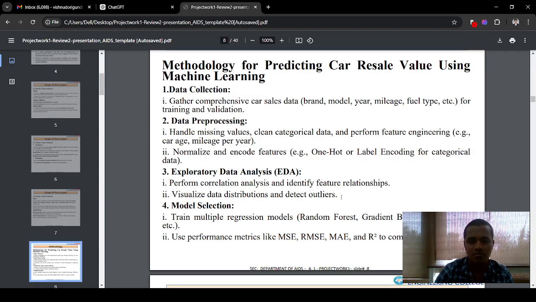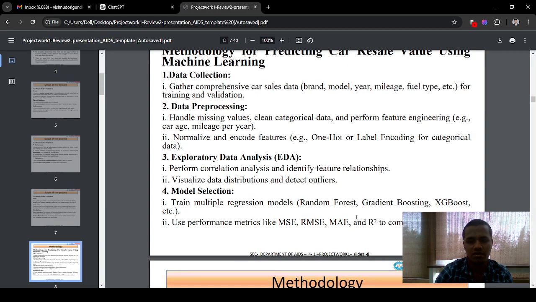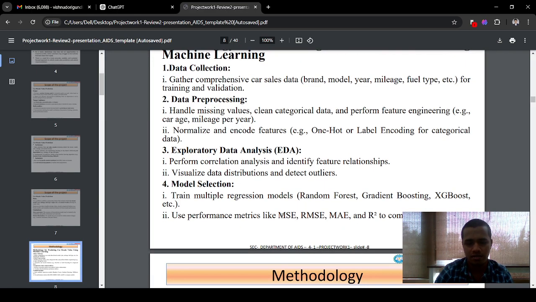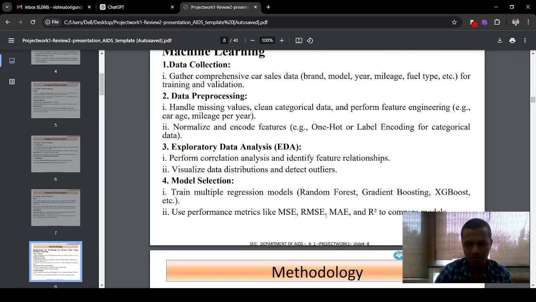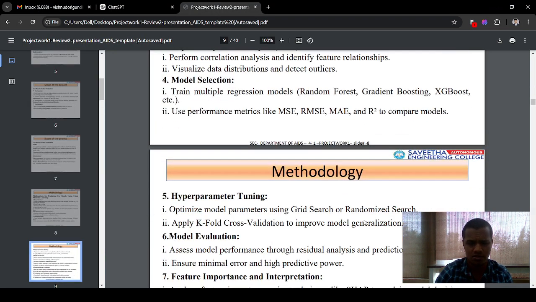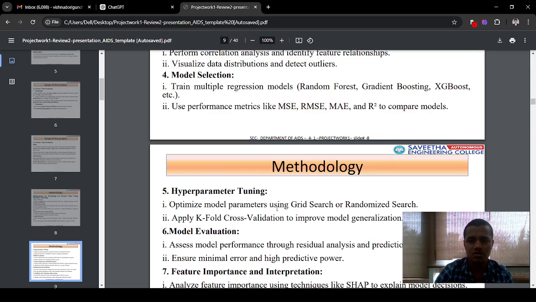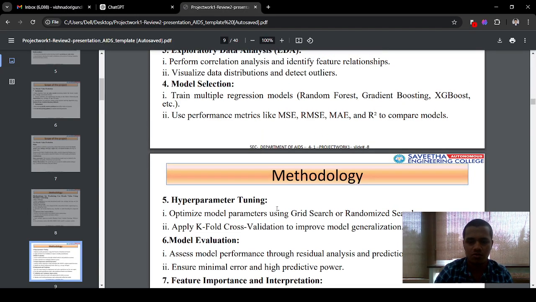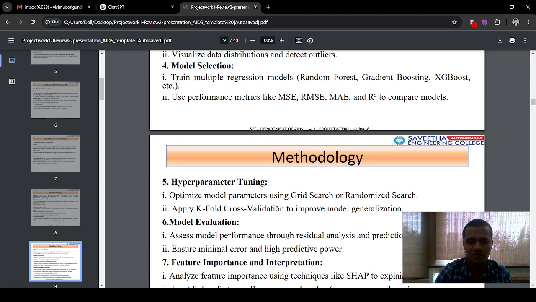And I select the models like random forest, gradient boosting, and XG boosting, and use performance metrics like mean square error, RMSE, MAE, and R square to compare the models, because I have to know which model is best for predicting the resale values.